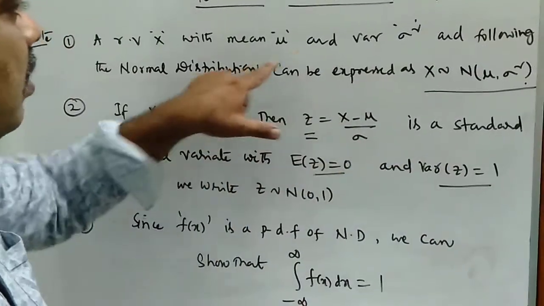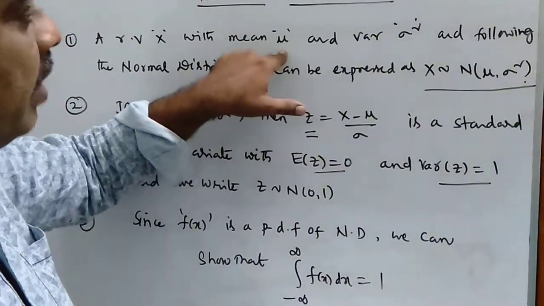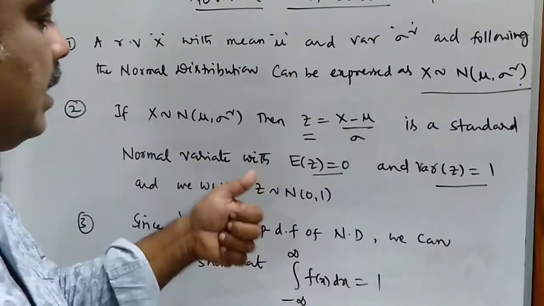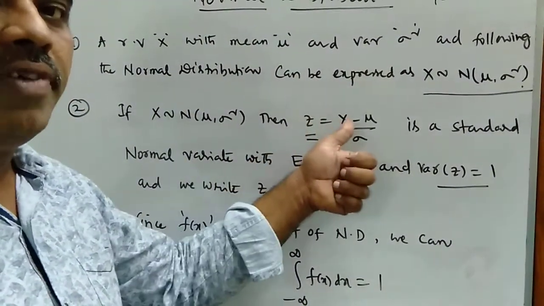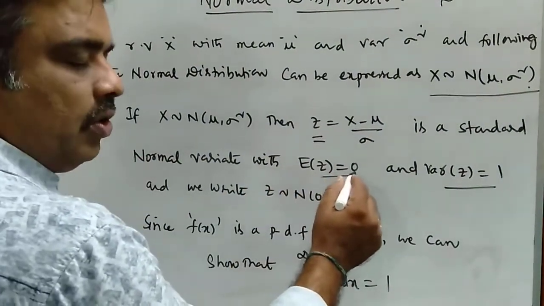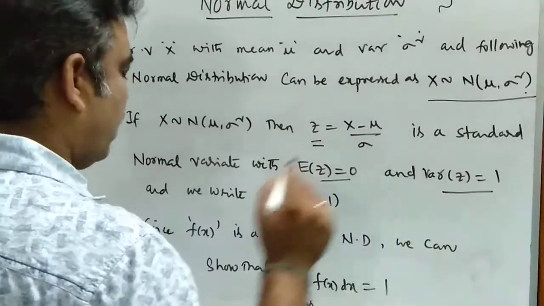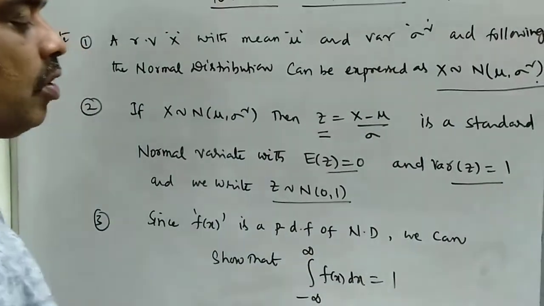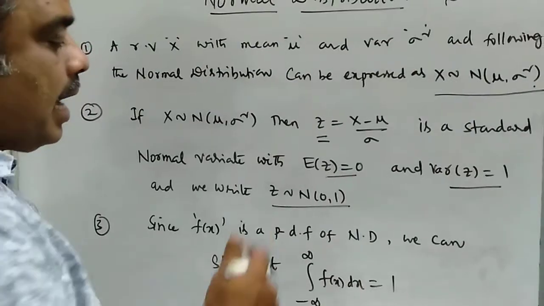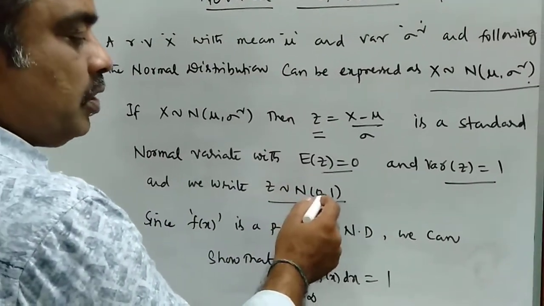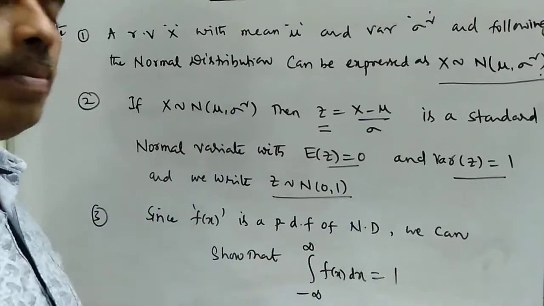Here expected value of x is mu and variance of x is sigma square. Z is defined as (x minus mu) by sigma. We use the notation Z ~ N(0, 1) to denote that the standard normal variable follows the normal distribution with parameters 0 and 1.